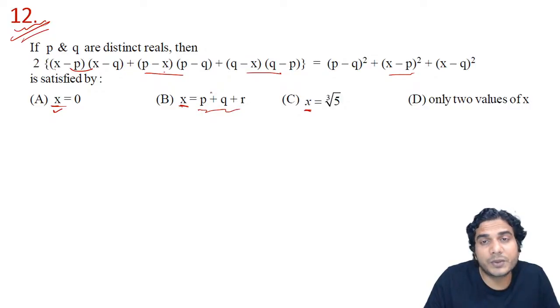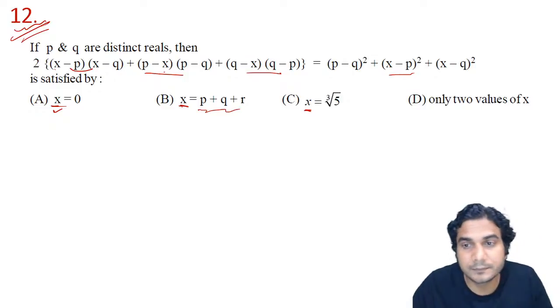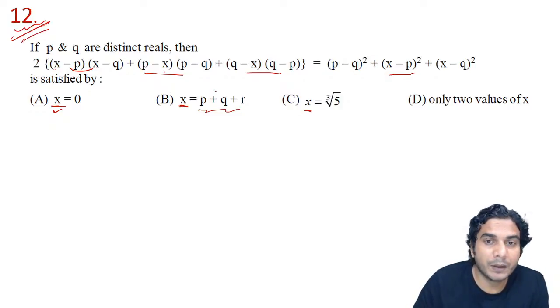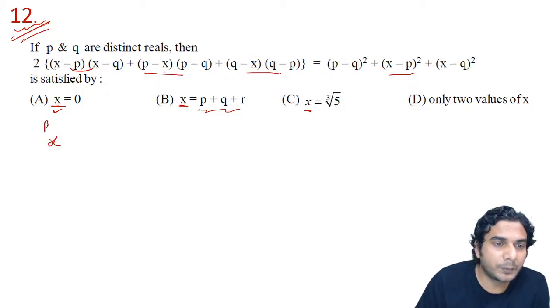But even putting the options might be lengthy. Putting the first option, then you'll have to check the second, then the third. And it is actually a more than one correct type of question. So let's see it. First, I'll put x is equal to p. So put x is equal to p, and see what happens.